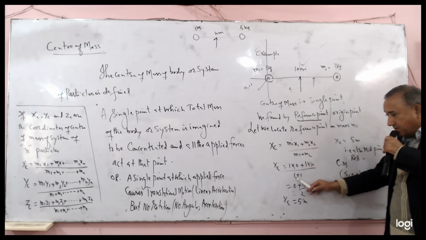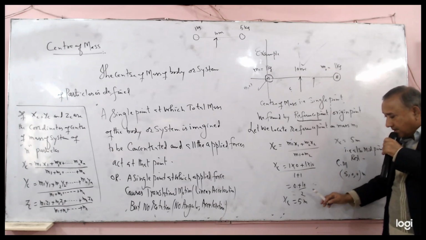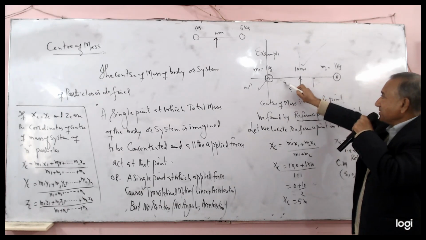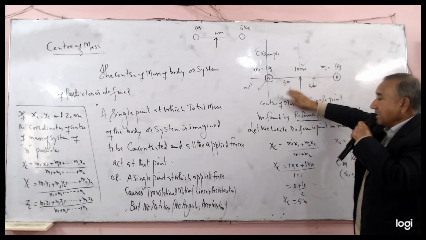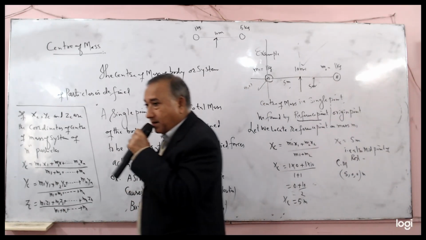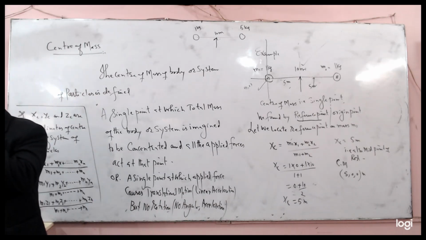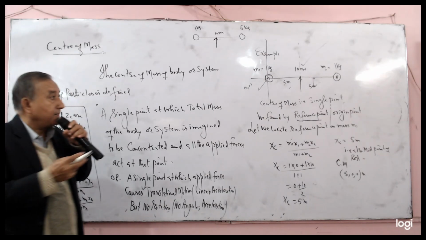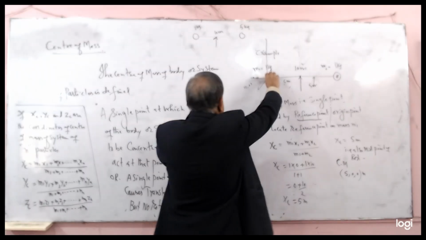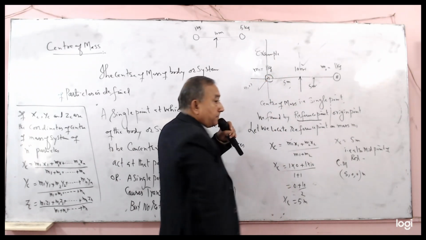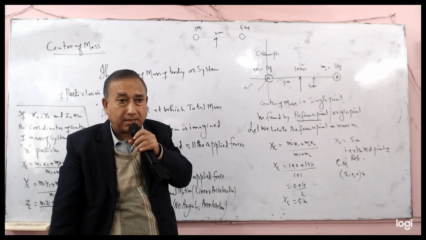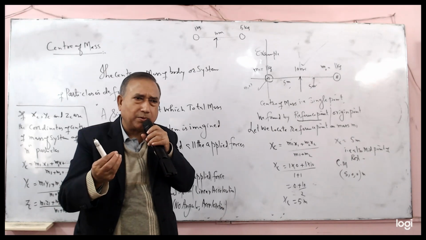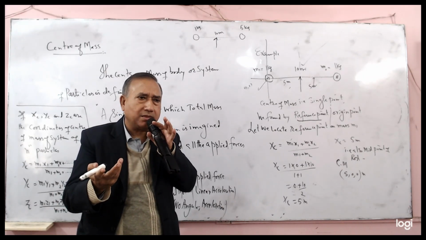M1 plus M2 is 1 plus 1, M1 times 0 plus M2 times 10, divided by 2, which gives 5. Now it is the midpoint. You study the midpoint by dividing with respect to the reference point. You look at the reference point here, on the particle, and according to the reference point, M2 is acting along the x-axis. Simple example.